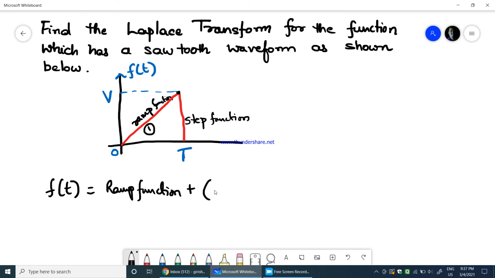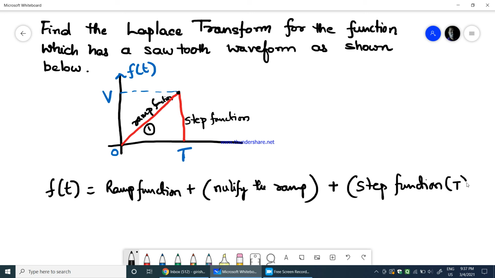So the next addition we have to make is to nullify the ramp, and nullifying the ramp converts it into a step function with a delay of time period T. So that would be the part of the equation, plus the step function at delay T, because from 0 you can see the time delay is T.